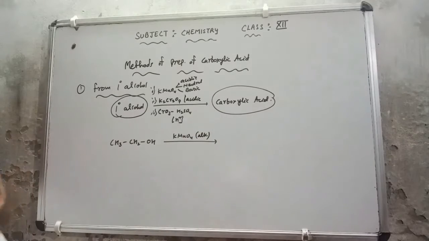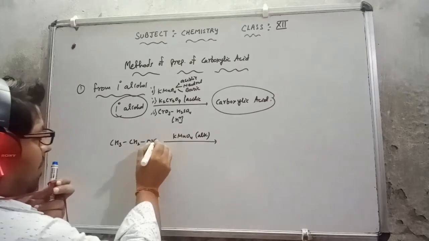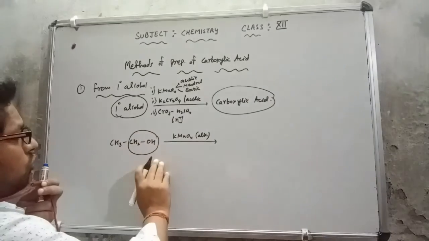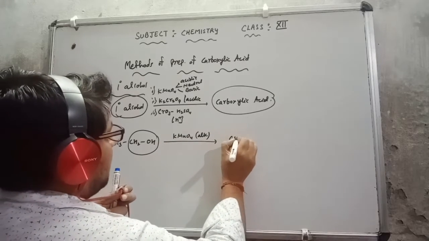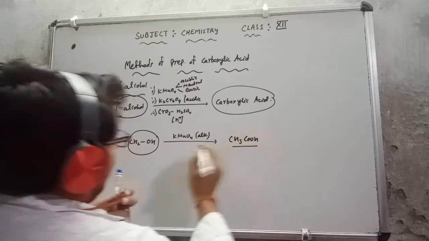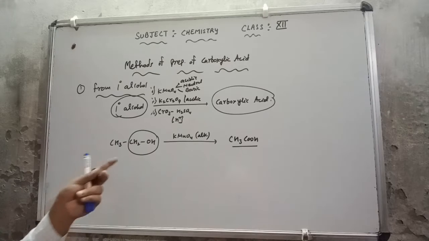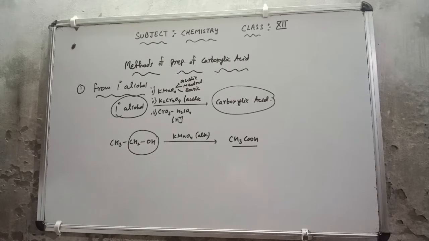I have told you, if KMnO4 is there, it can be in any medium, so easily it will give us the compound. So now I can say that this is directly converted into the carboxylic acid, meaning this CH2OH group can be converted directly into the COOH group. I have already discussed this in alcohol, phenol and ether, so I am not going into more detail. So from primary alcohol we are getting carboxylic acid.